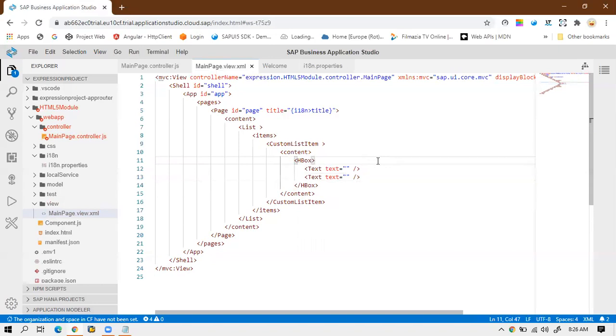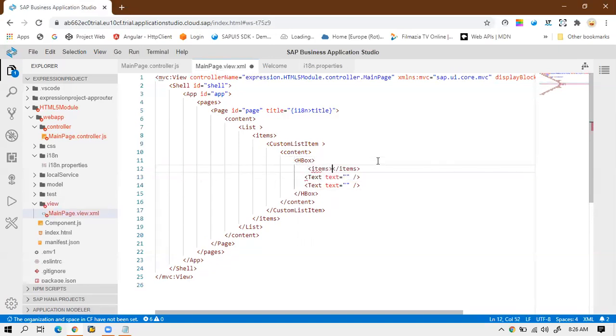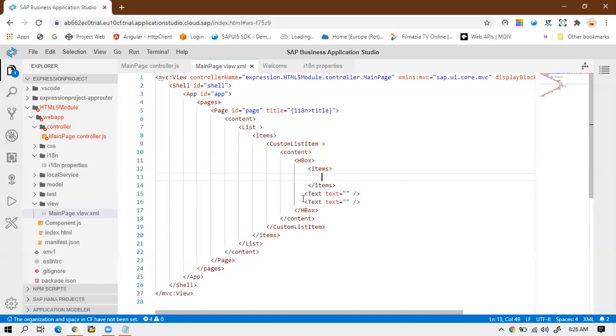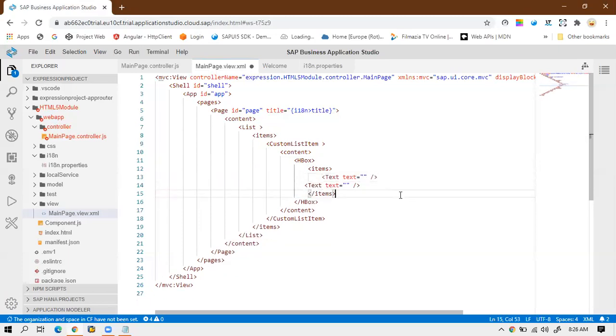I will keep them inside the aggregation as items, because inside the edge box we have the aggregation of items, where you can insert as many controls as you want. So now my basic structure is ready. Now I have to bind the items to this list control.